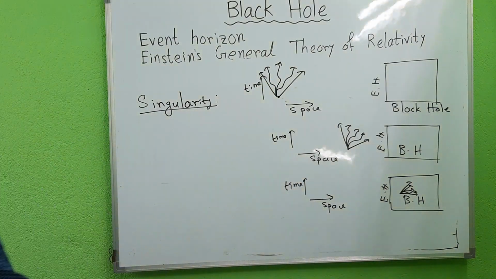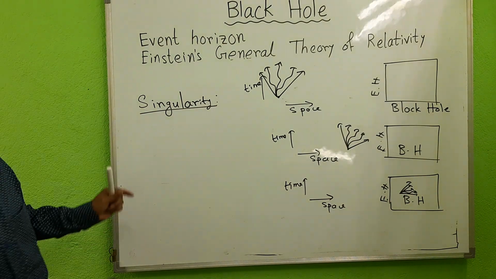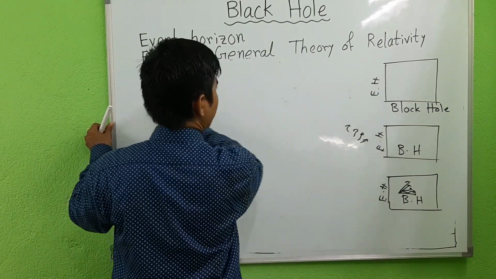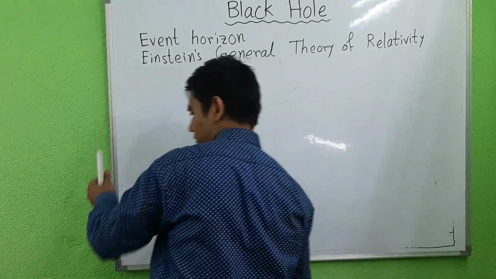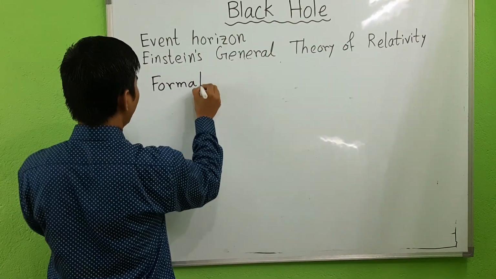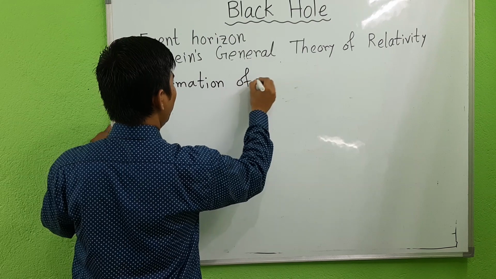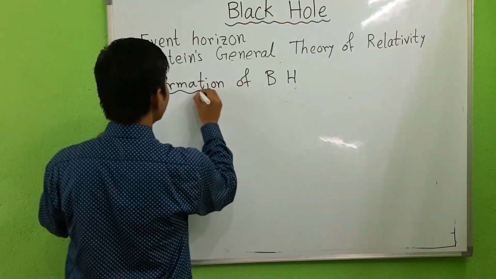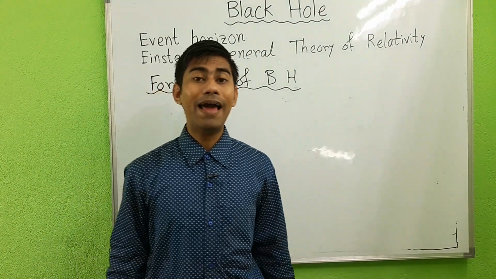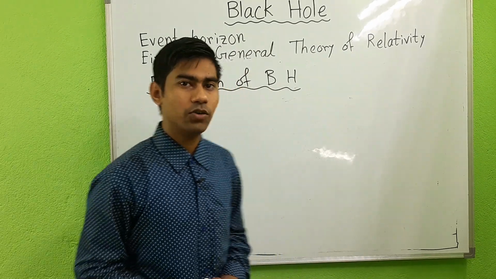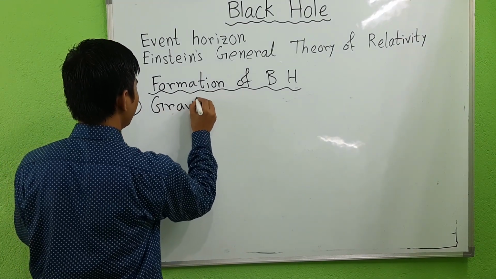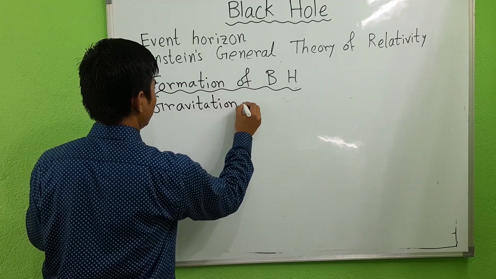The primary formation process for a black hole is gravitational collapse.